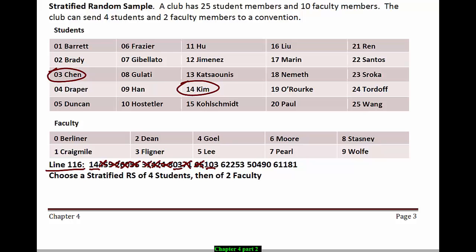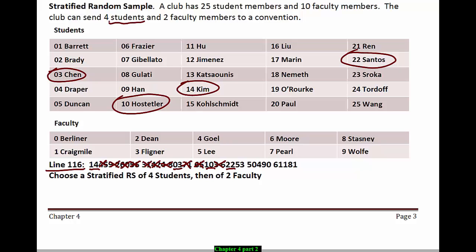The next one is 10. 10 is Hostetler. 36 is outside the range, 22 is our next 2-digit code. And with this one we can stop because we were only supposed to get a sample of 4 students.